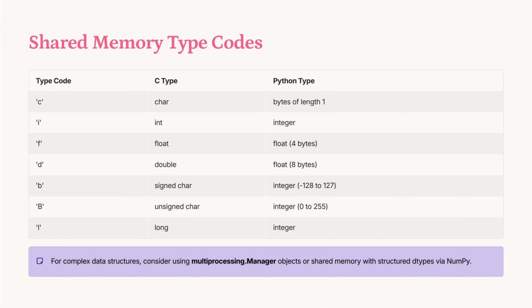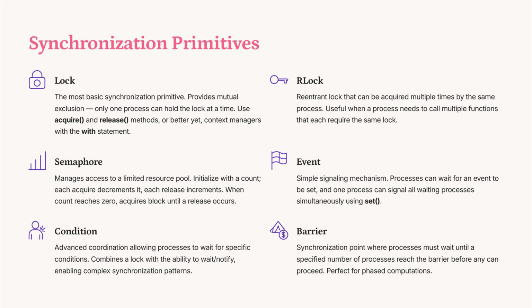For complex structures, leverage multiprocessing Manager or NumPy's structured dtypes for efficient data handling. Locks ensure mutual exclusion, allowing only one process access at a time. RLocks are reentrant, useful for nested function calls.